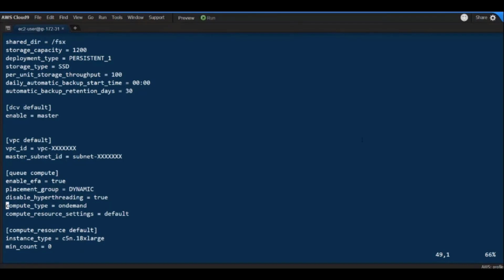So as you can see, I have enabled EFA. I have enable EFA equals true, so that ParallelCluster will automatically enable the low latency network for me. I've asked for a placement group dynamic, so that means that all the instances will be automatically deployed in the same placement group. This is also very important so that you can reduce the latency across the nodes.